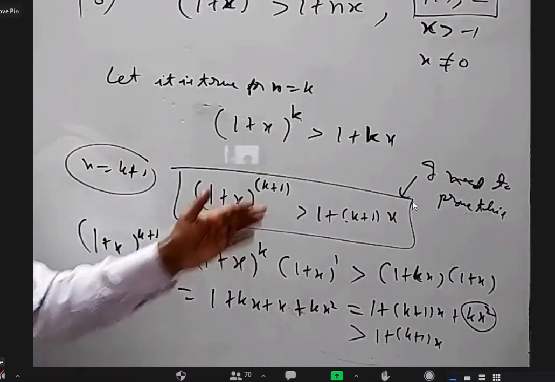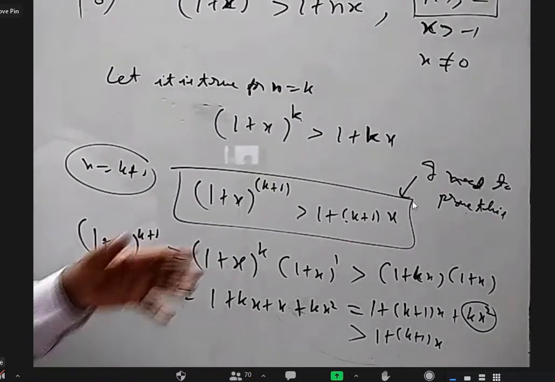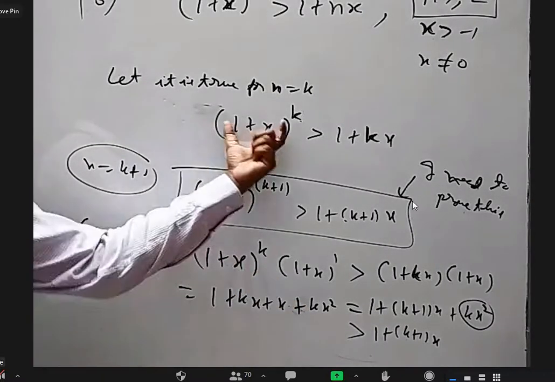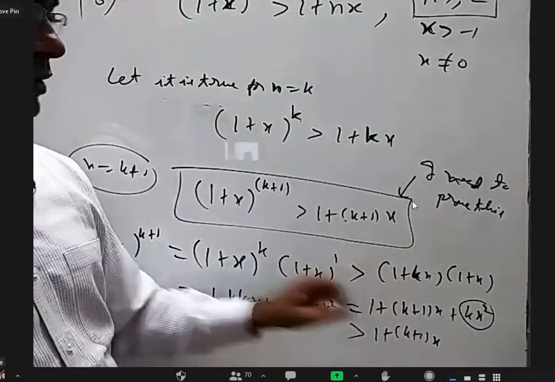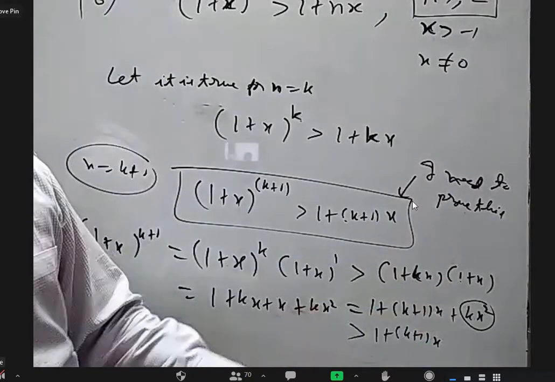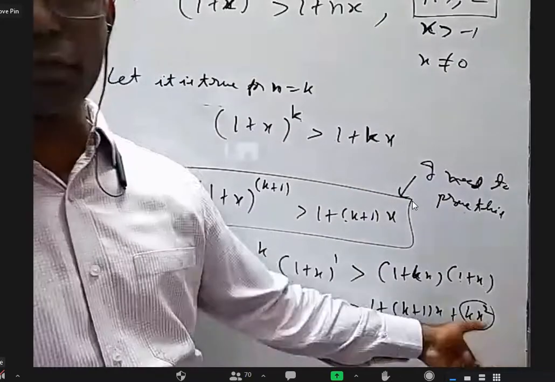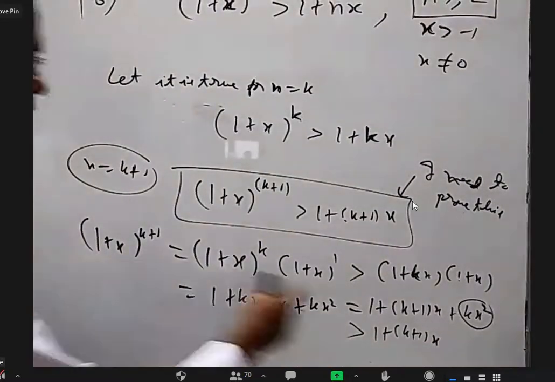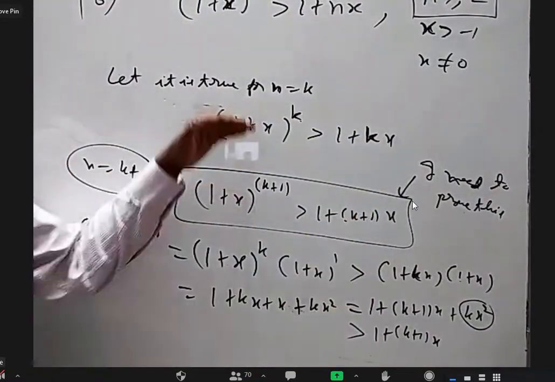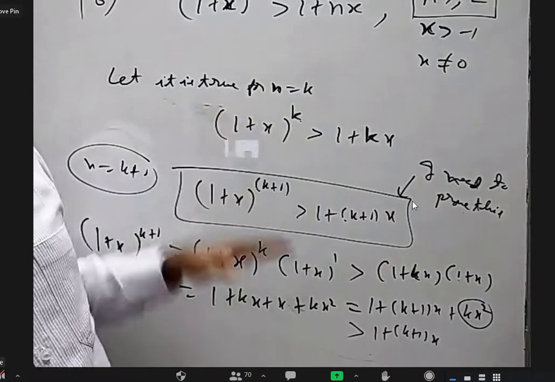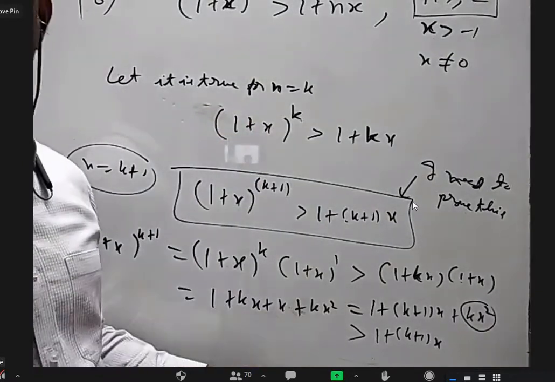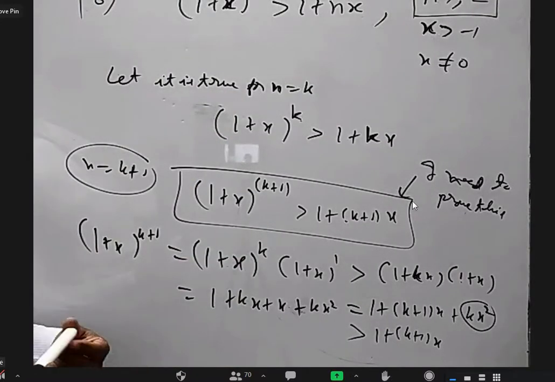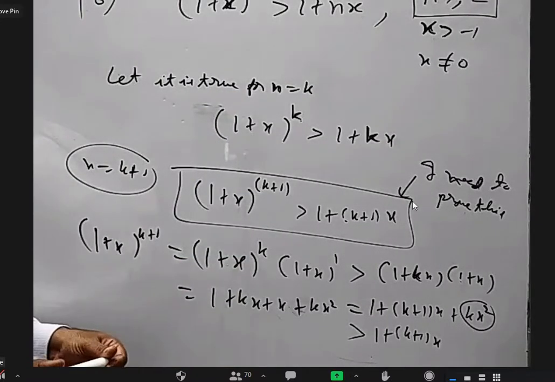Not so much to think about how to prove it. Simply start with this one, write this in the place of this, substitute this, so that greater than is there, and then multiply, expand. Whatever extra came is a positive number. If you remove that, obviously this expression is greater than this. So we proved this is greater than this. So by assuming that it is true for n equal to k, we proved it is true for n equal to k plus 1. So everybody clear about this? Yes, sir.